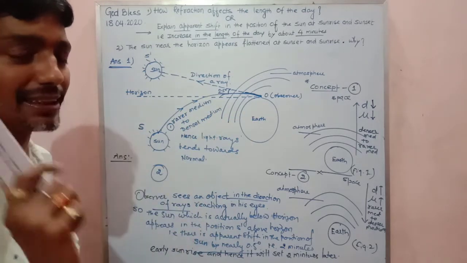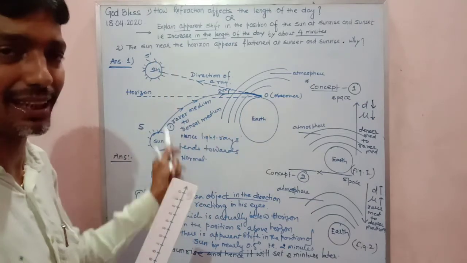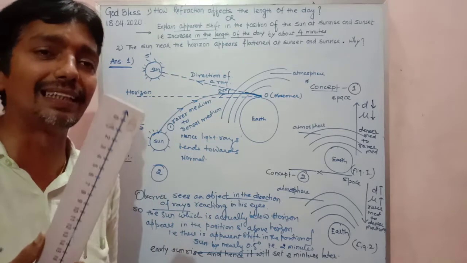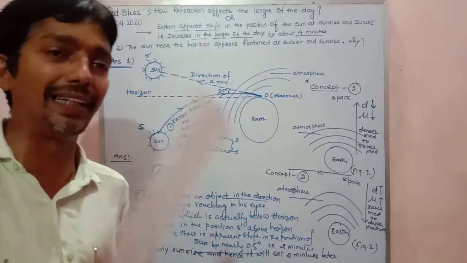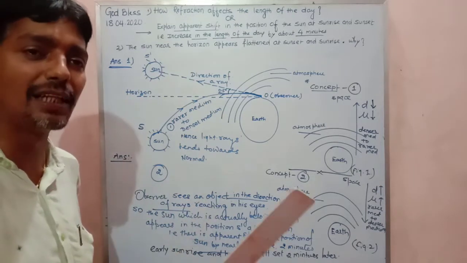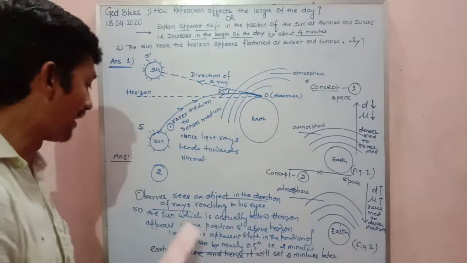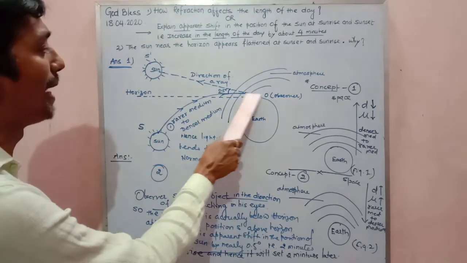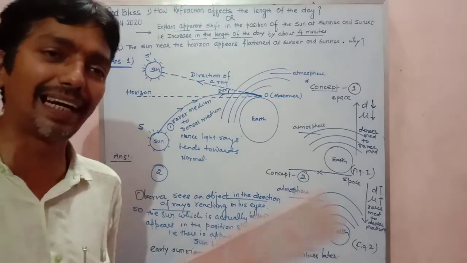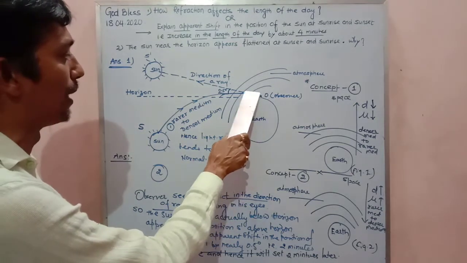But the question is, when an observer sees an object, he sees the object in the direction of the ray of light. I have written this. And the direction of the ray of light is drawn by a straight line, because a ray is light in a straight line. So the direction of the ray of light will be drawn by drawing a tangent.